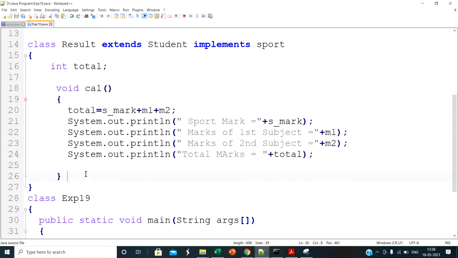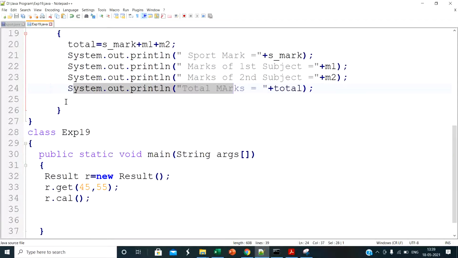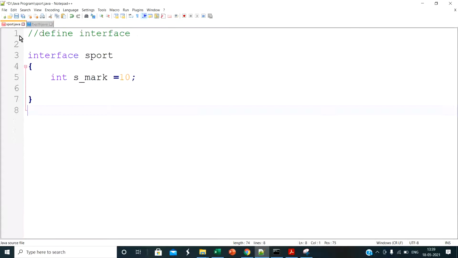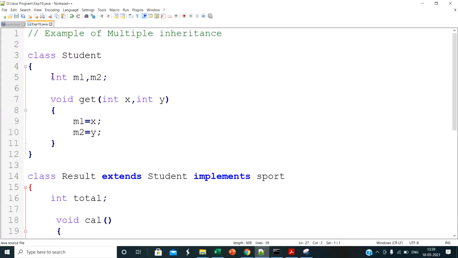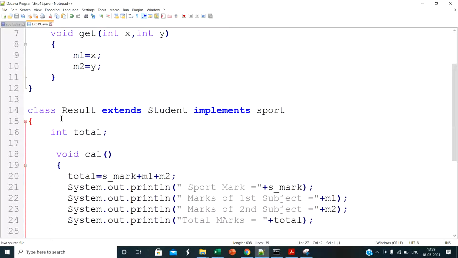Then I print first the sports mark, then the marks of the first subject, m1, then the marks of the second subject, m2, and last the total marks. So this is the output. Here the method is closed and the class is closed. So in our program there is one interface, sport, then student is one class, and result is the class which is derived from the student class and the sport interface.